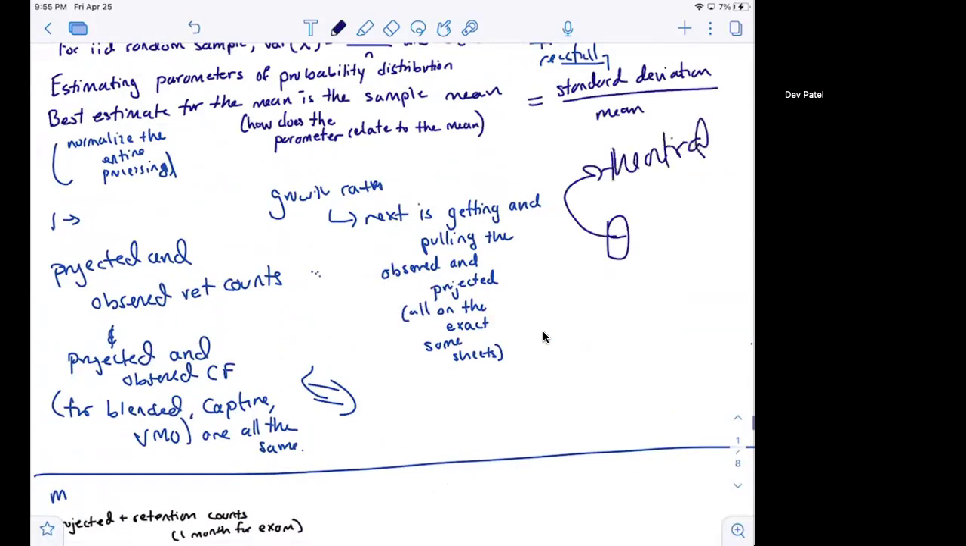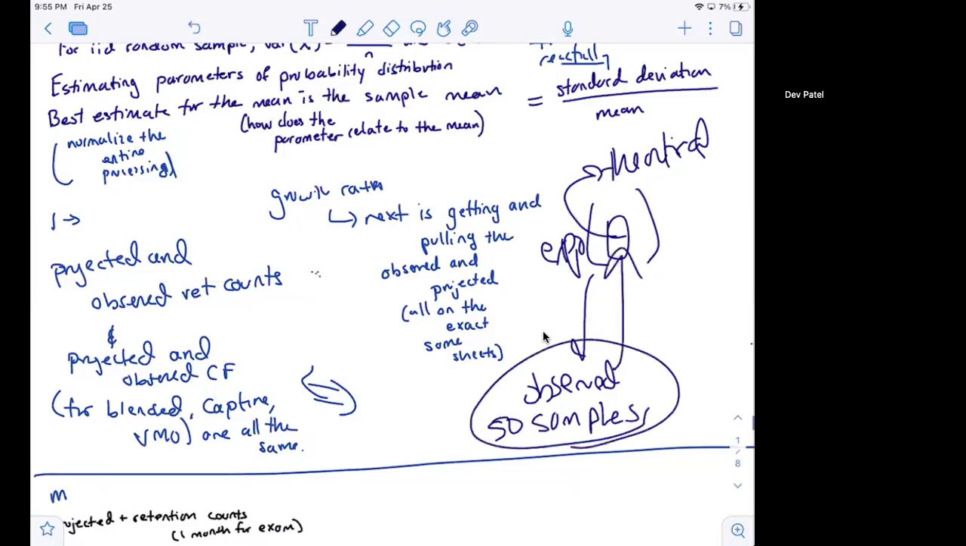Now, let's say we know that this population is exponentially distributed with mean theta. And let's say we have some observed data, like 50 different samples. What is the best approximation of theta from those samples? And how can we get to that best approximation?